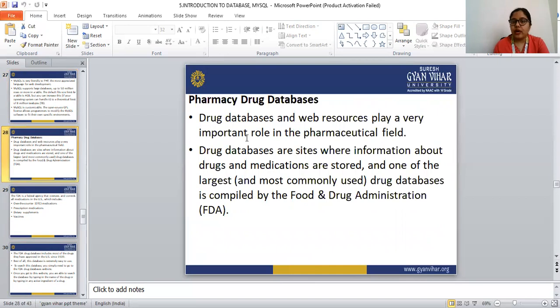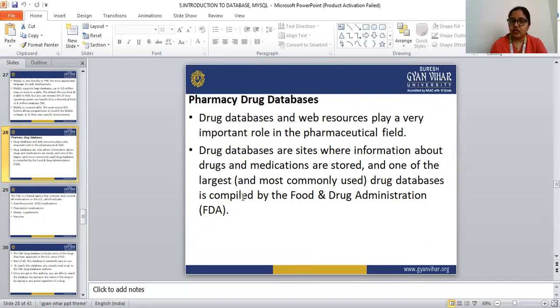Next is pharmacy database. Okay, pharmacy drug database. Let's see what the pharmacy drug databases are. The drug databases and web resources play a very important role in the pharmaceutical field. Drug databases are sites where the information about the drugs and medication is stored. In the drug databases, we store the information about the drug and the medication.